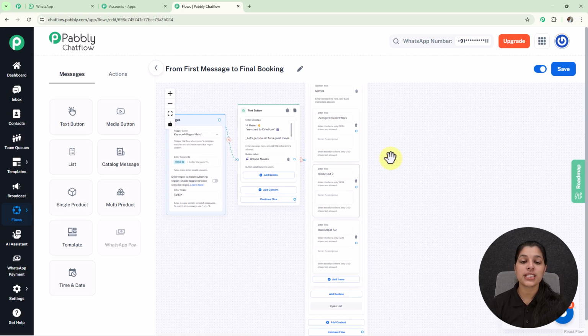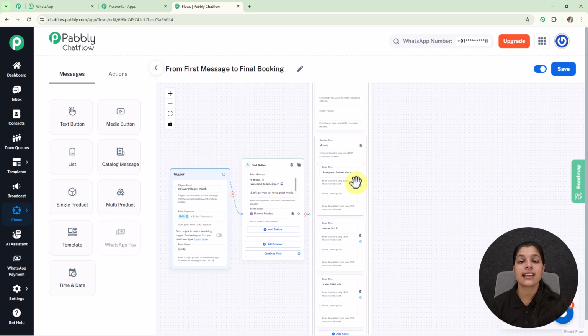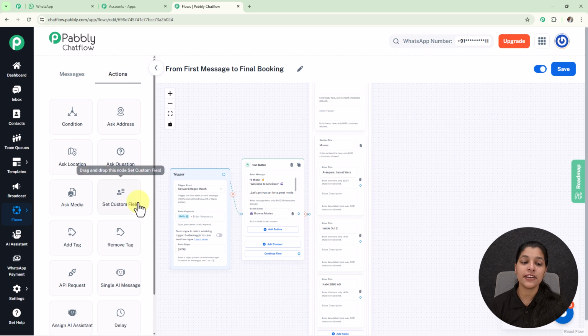Now I'm going to assign a contact custom field to all these list items so that I can get the response, or the movie, which my user has selected. For providing the contact custom field you just have to move over to the actions, and here we are getting this node, that is set custom field, which you have to select.